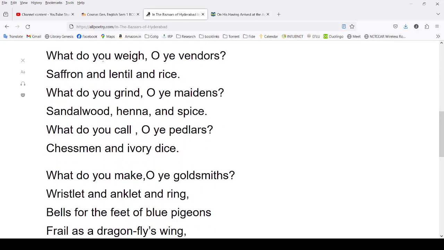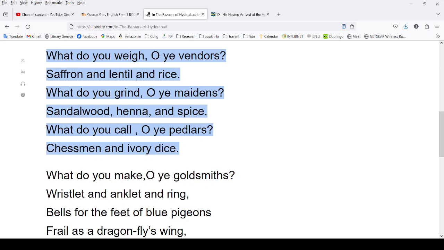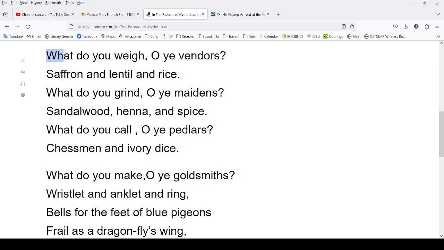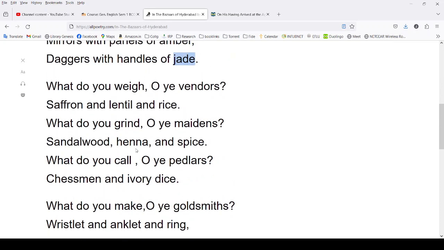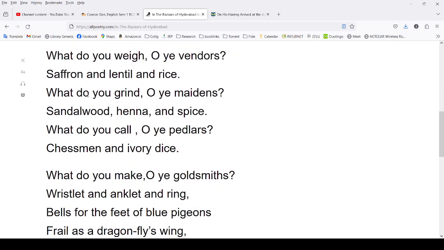And look at the second stanza, what else we have in this bazaar. And what do you weigh, O ye vendors? Saffron and lentil and rice. So now it comes to groceries. This type of market has everything. It has costly amber and jade and mirrors and daggers and turbans and tunics, but it also has food, everyday items that people need to eat.